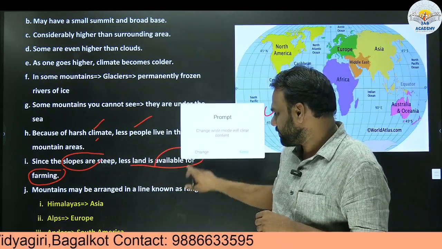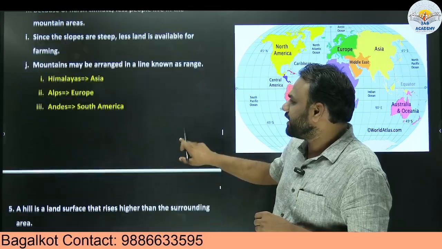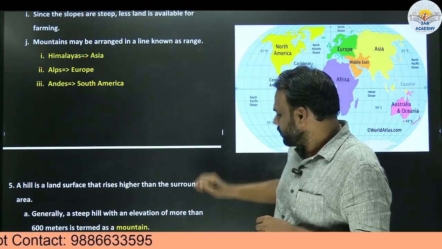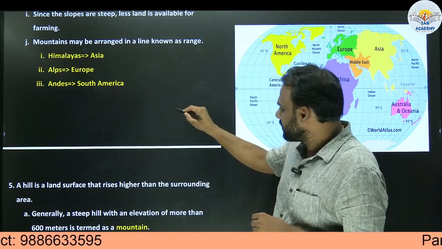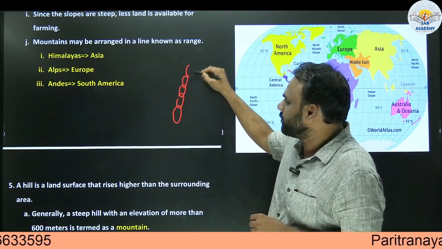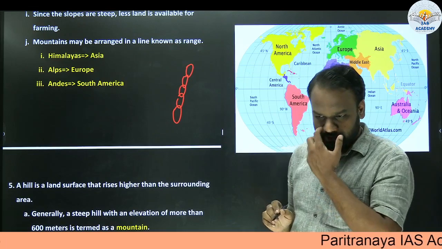Mountains may be arranged in a line known as a range. So a series of mountains, sometimes we refer to them as mountain ranges.